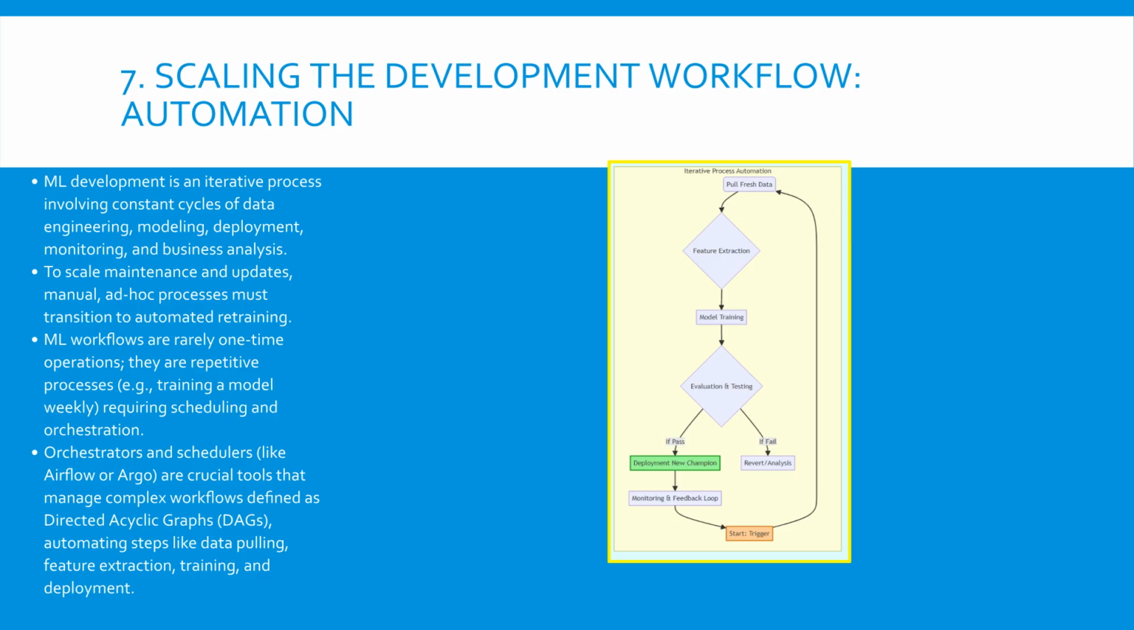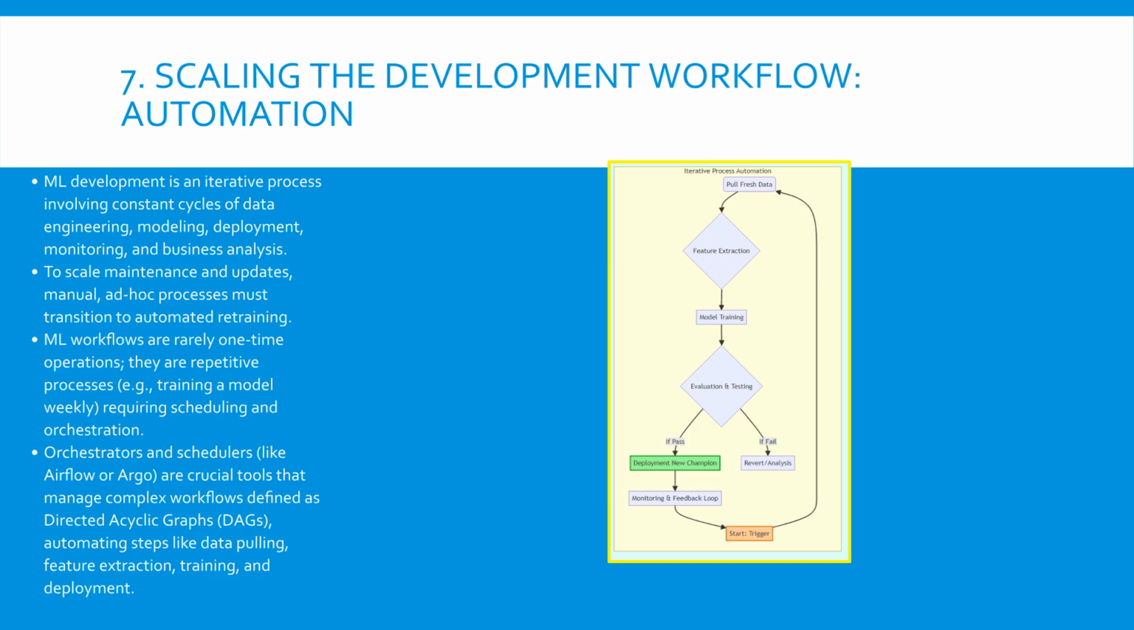This diagram shows the continuous, iterative process of ML system operation, which must be fully automated to scale effectively. The workflow is a cycle, starting with a trigger for retraining. Steps include pulling fresh data, extracting features, model training, and rigorous evaluation and testing. Only if the new model, the challenger, passes all tests is it deployed as the new champion. If it fails, the system reverts or triggers an analysis. This loop closes with continuous monitoring, providing feedback for the next iteration.